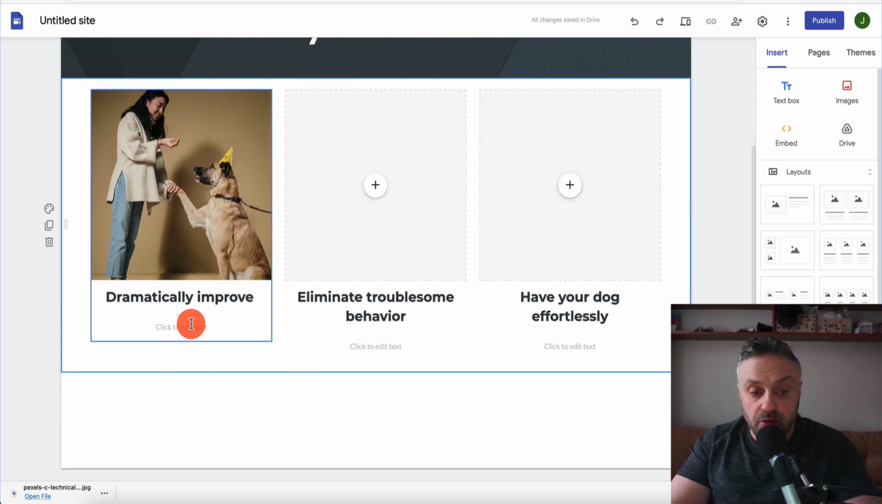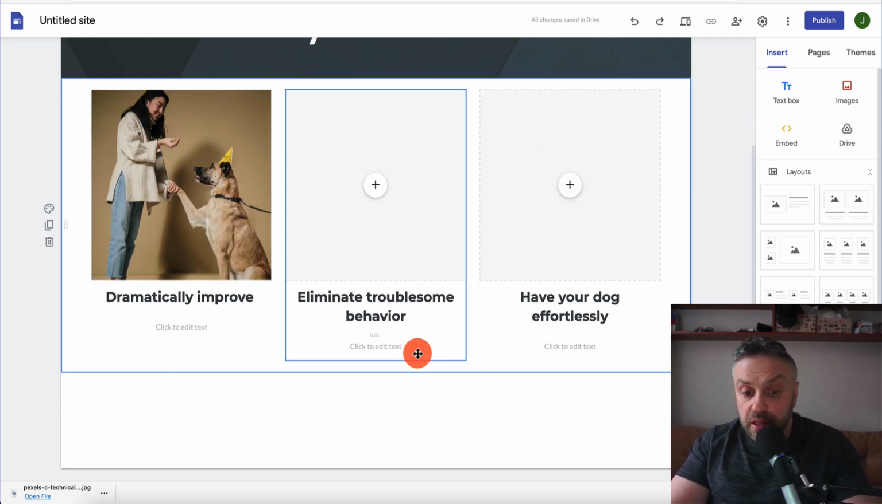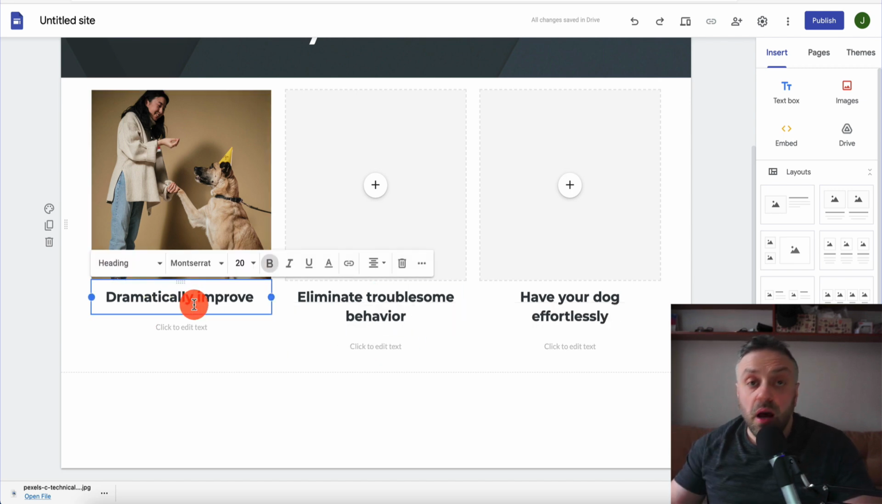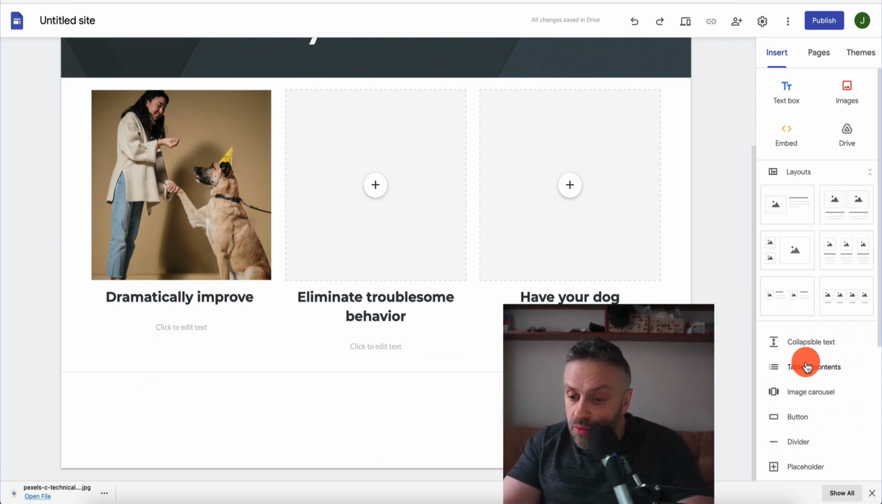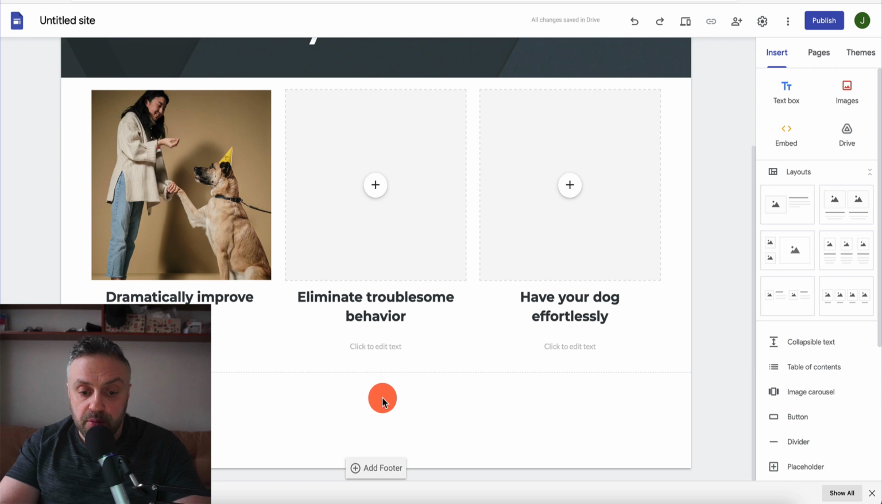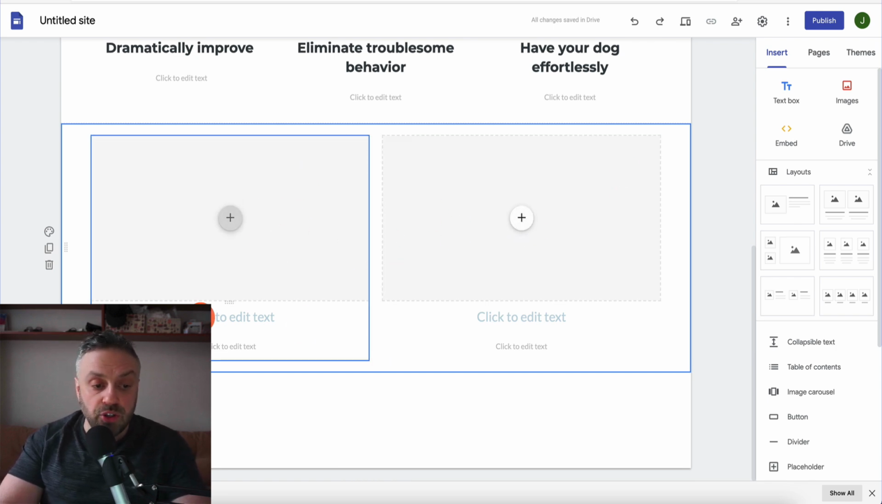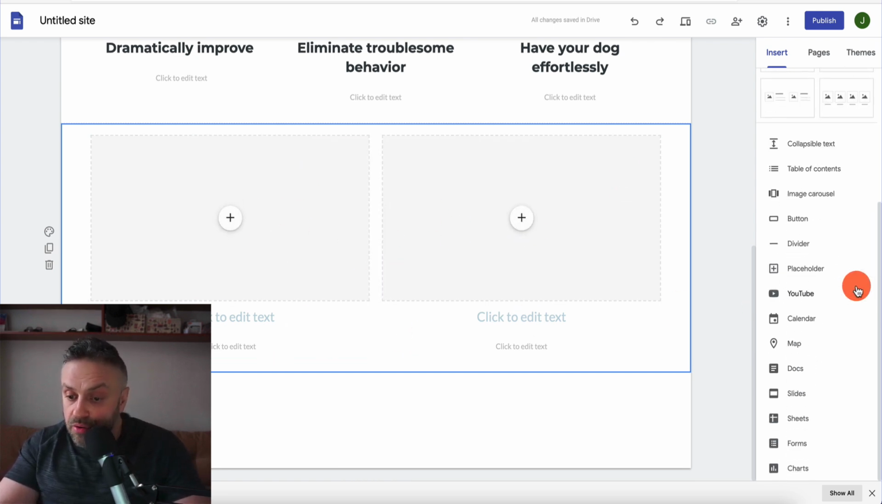And then you can scroll down. You can write more explanation below it: dramatically improve what, how we're going to improve it, why it's important, why you should care. And then here we can have maybe some collapsible text. You can have something like this. You can remove the images, you can have more text, you can have a placeholder, you can have a YouTube video. Maybe there's a video you want to show, collapsible forms, sheets, anything you want.